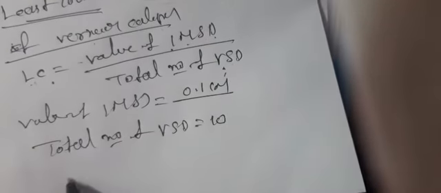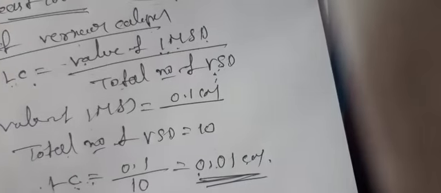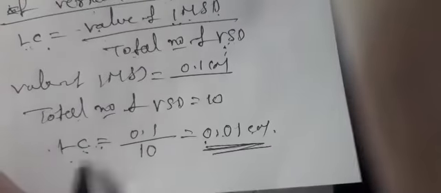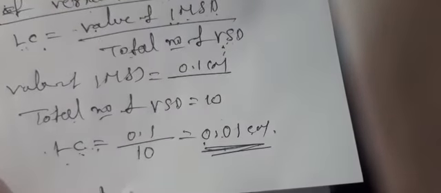The least count of a vernier calipers is equal to the value of 1 MSD, that is 0.1, divided by the total number of vernier scale divisions, 10 divisions. Calculating, that is 0.01 centimeter. The 0.01 centimeter is called the least count value of a vernier calipers.